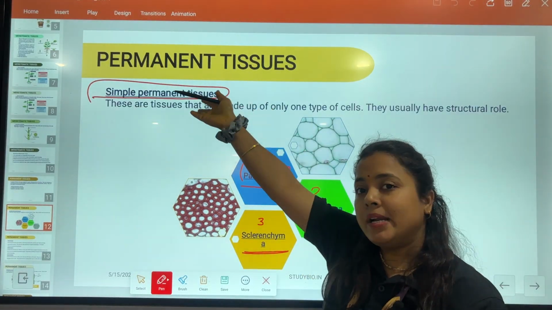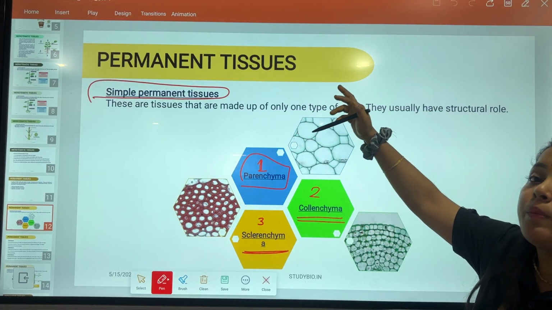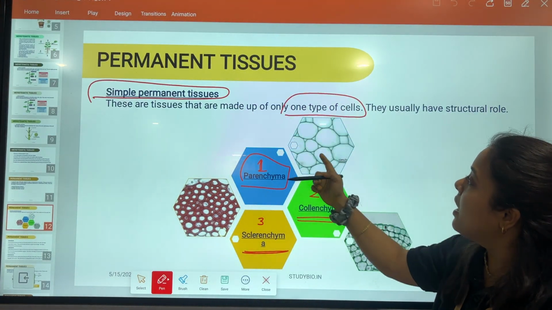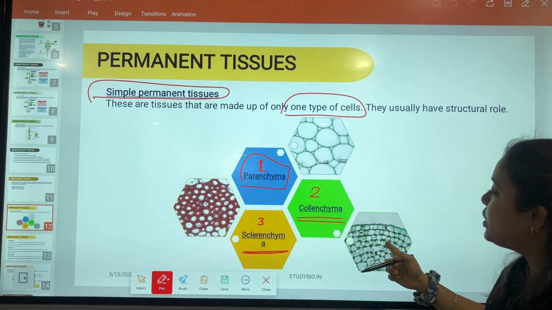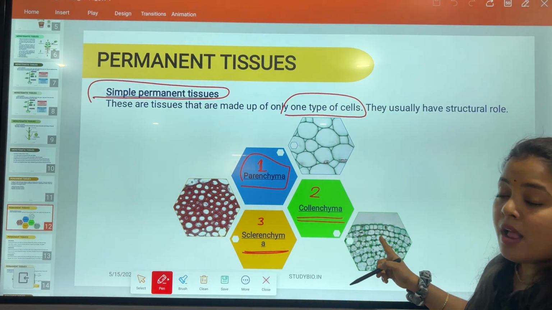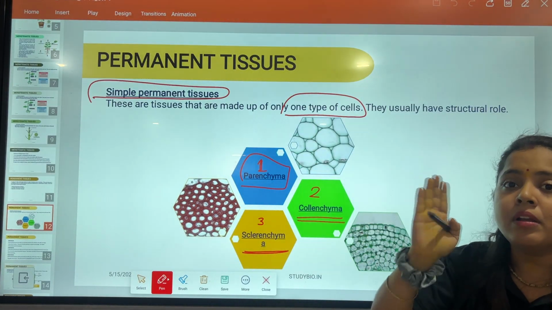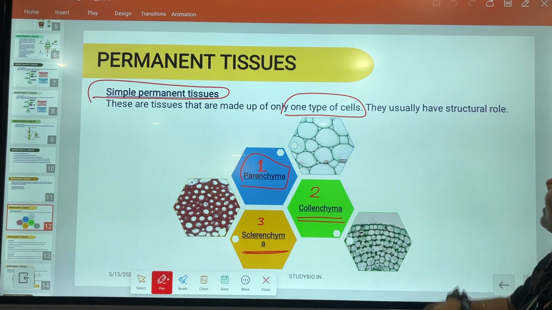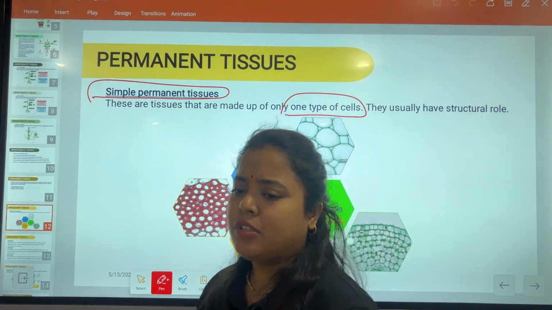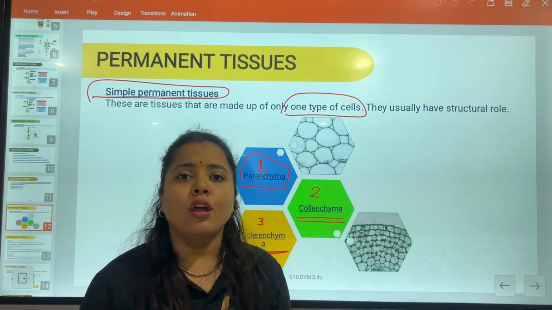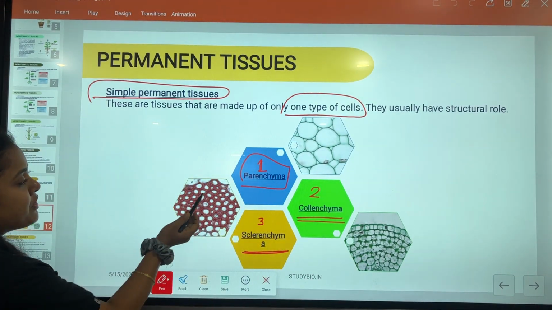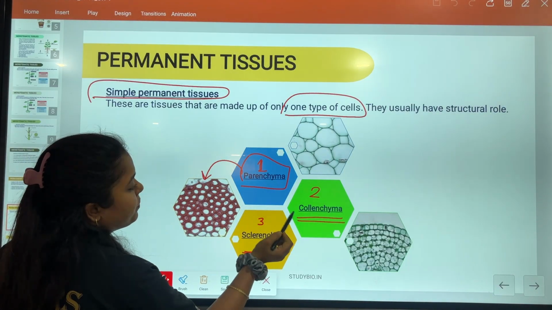Now, what are simple permanent tissues? These are the tissues that are made up of only one type of cells. Simple means they are all made up of one type of cells. You can see the diagram: each and every cell present in these tissues is of the same size, same type. They usually have structural roles. Structural roles means the structure the plant gets is because of these permanent tissues. So, very firstly, we are going to learn about the permanent tissue.